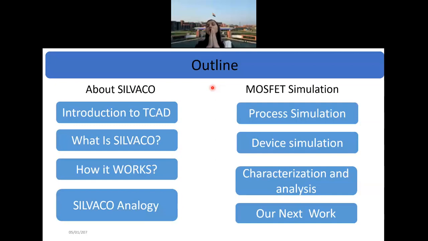Silvaco has the capability to check two kinds of parameters. One is the process parameters, like diffusion, oxidation, doping, annealing. The other is the device simulation, like what is the effect of bias, what will be the effect of doping, what will be the effect of dimensional changes, what will be the effect of doping gradient change. If you want to see those, that particular simulation is called device simulation.